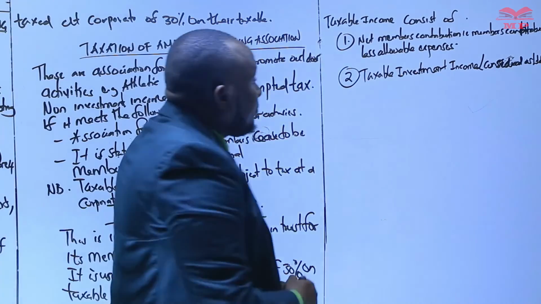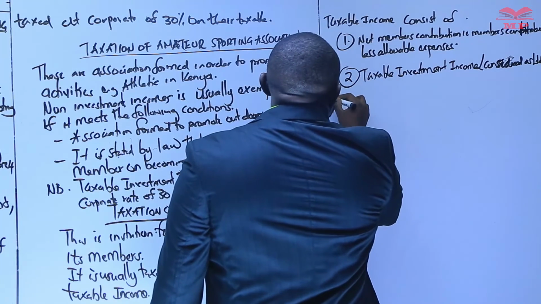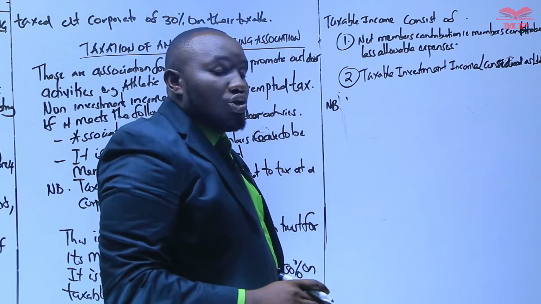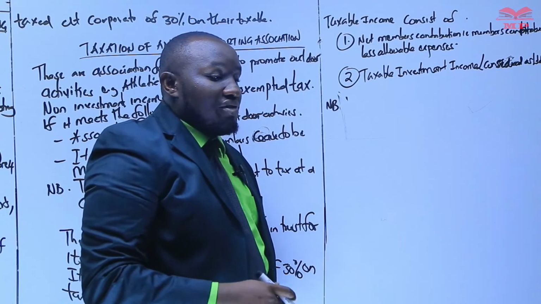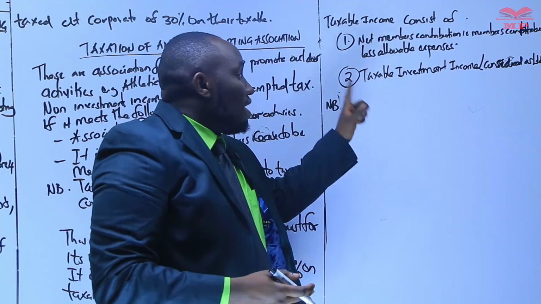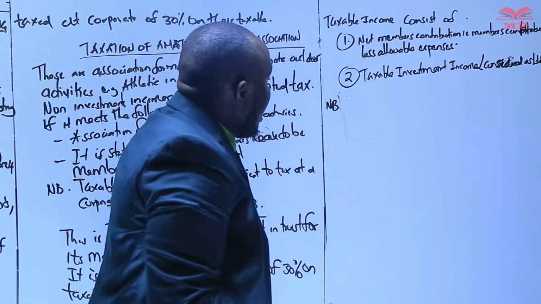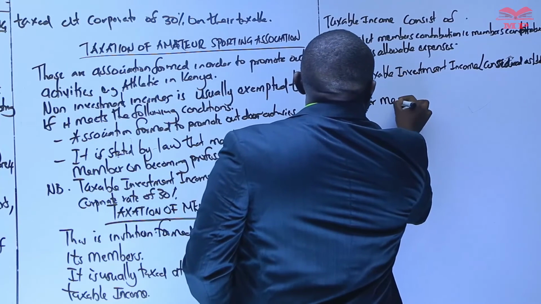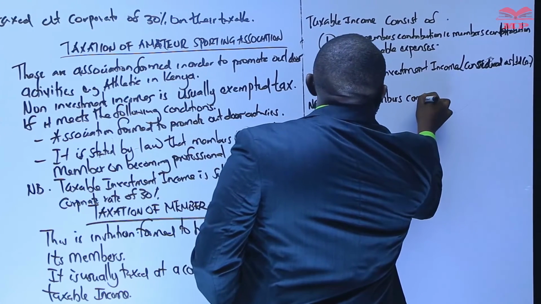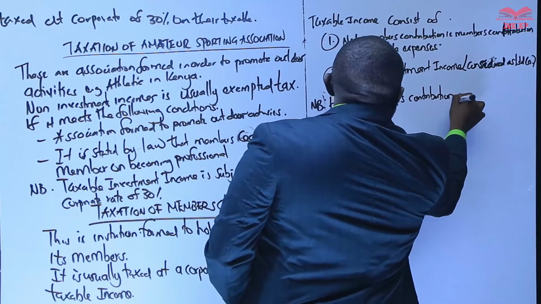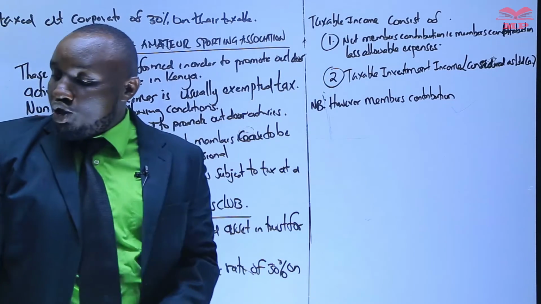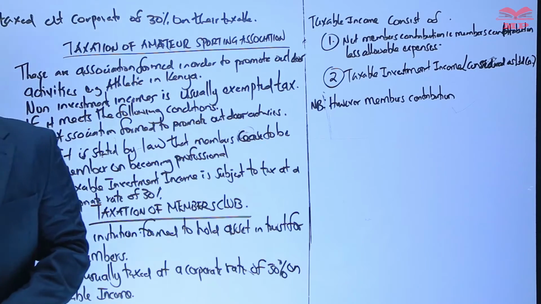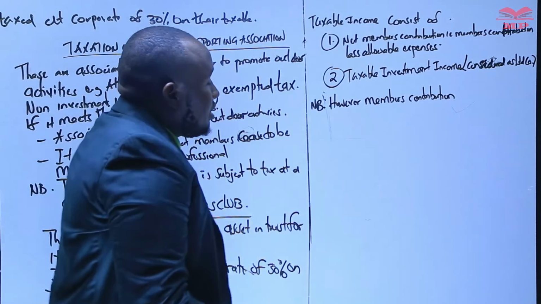However, members' contribution, and this is very important because this is the first starting point, should not exceed 75%. Otherwise, if it exceeds 75%, then they should not be subjected to tax. And B, however, the members' contribution would be exempted from tax